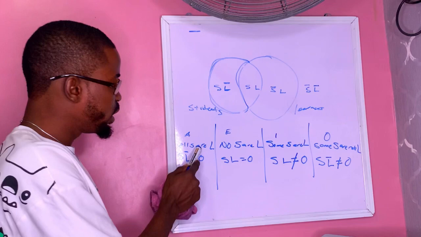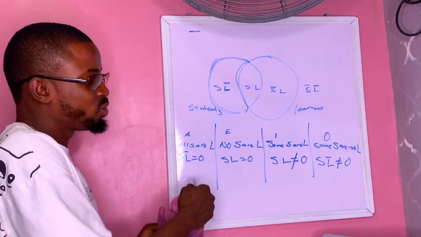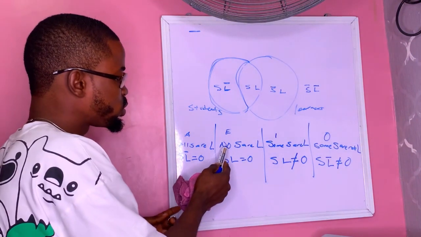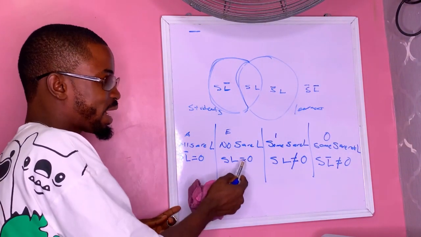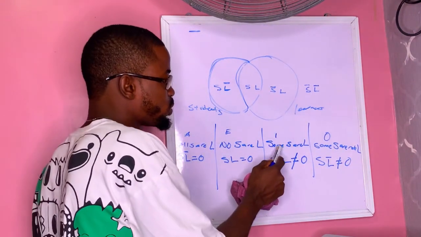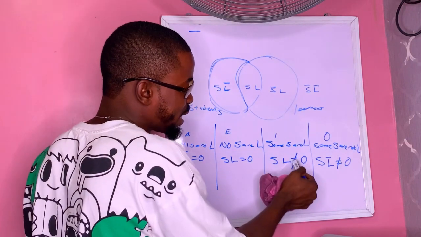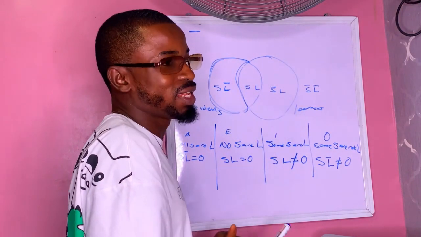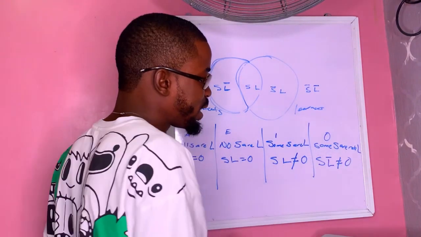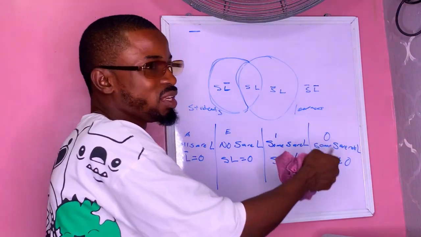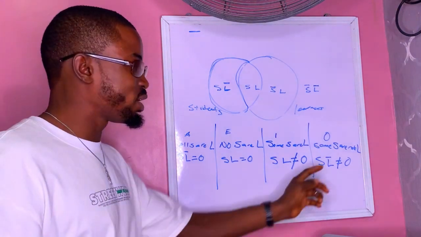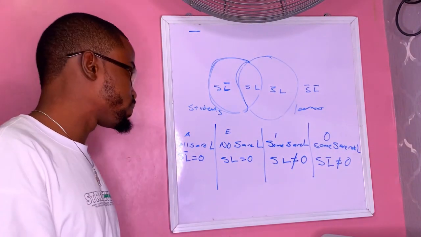So this one, all students are learners. So students that are not learner equals 0, because all students are learners. Then E proposition, no students are learners. So students that are learner equals 0, since no student at all is a learner. Then some students are learners, so students that are learner is not equal 0. That means there is at least one student that is a learner. Then O proposition, some students are not learners. So students that are not learner is also not equal 0. There is at least one student that is not a learner.